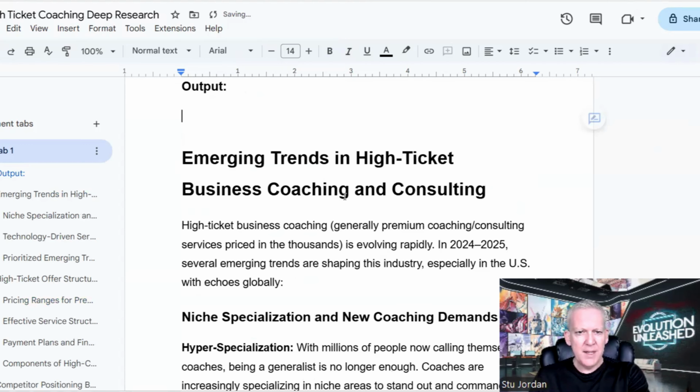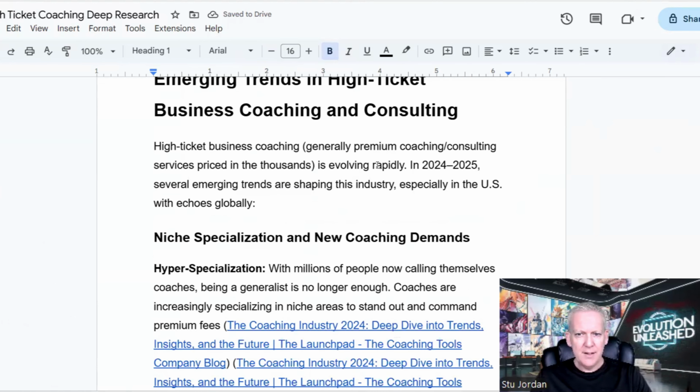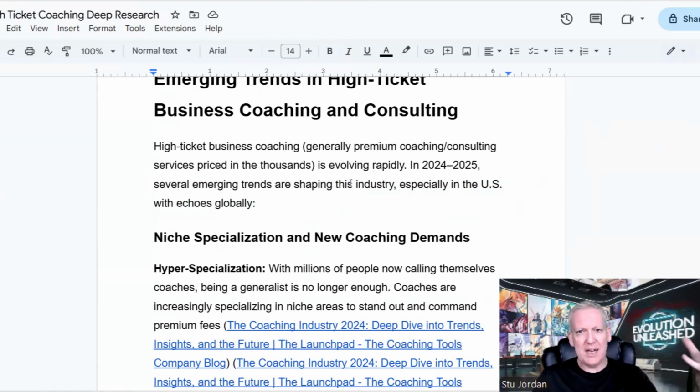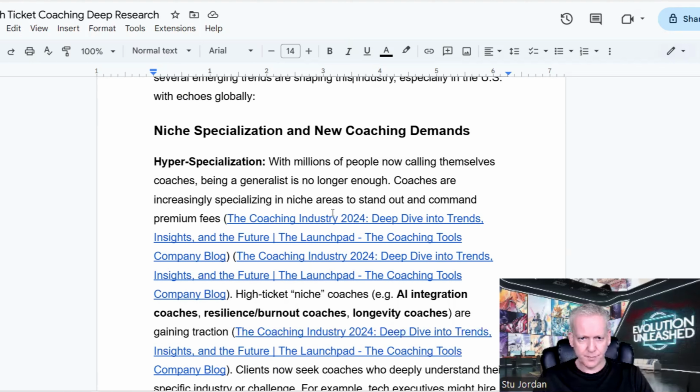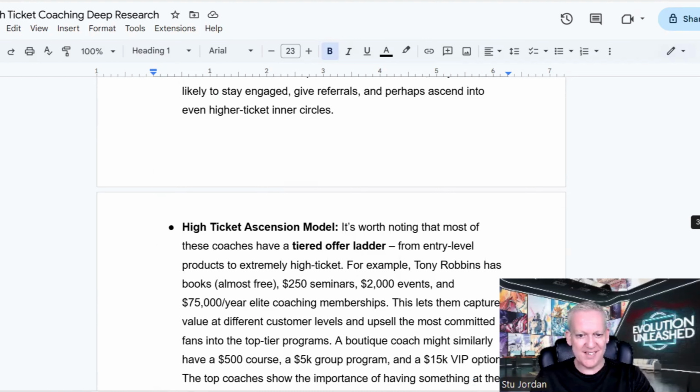And here we have emerging trends in high-ticket business coaching and consulting, showing how it's evolving rapidly, and several emerging trends are shaping this industry, especially in the US, with echoes globally. I love the way this model writes. So this is really interesting because it's already telling us that it's found some pretty big insights into the high-ticket coaching market. So hyper-specialization, with millions of people now calling themselves coaches. Wow, let's not read the whole thing. I'll let you read it. I'm just going to do a quick word count.